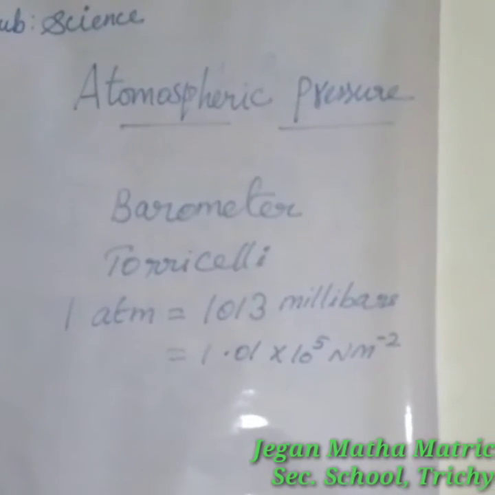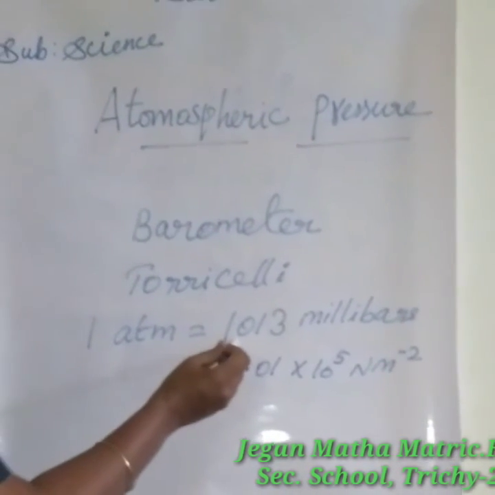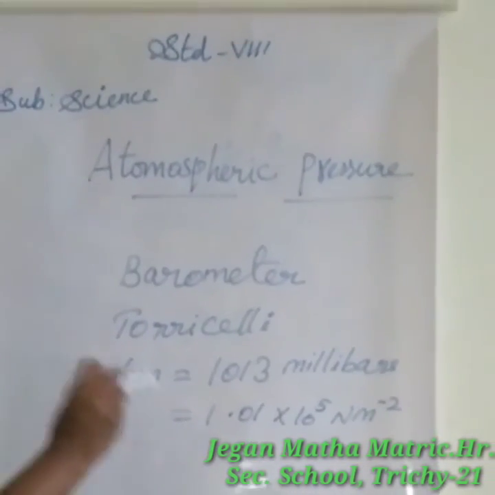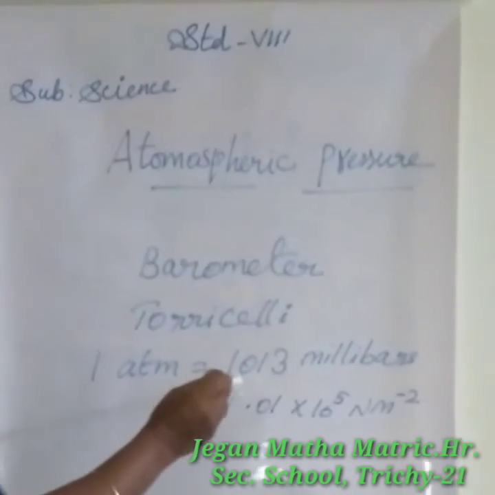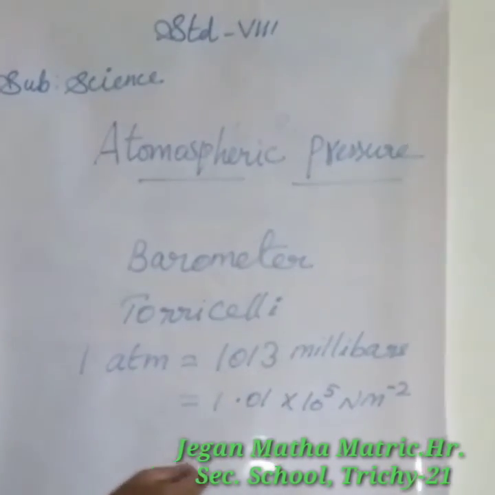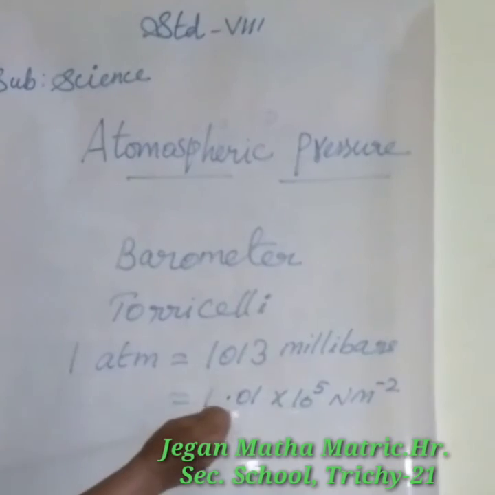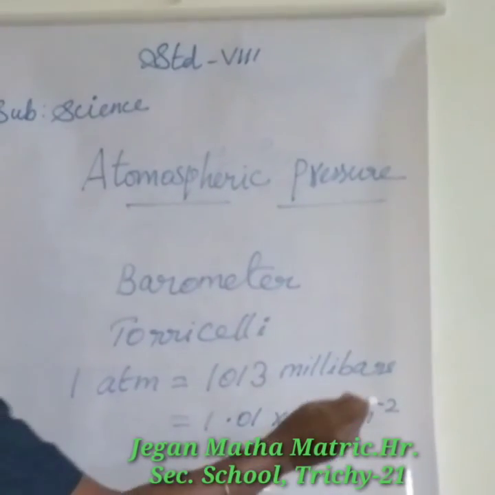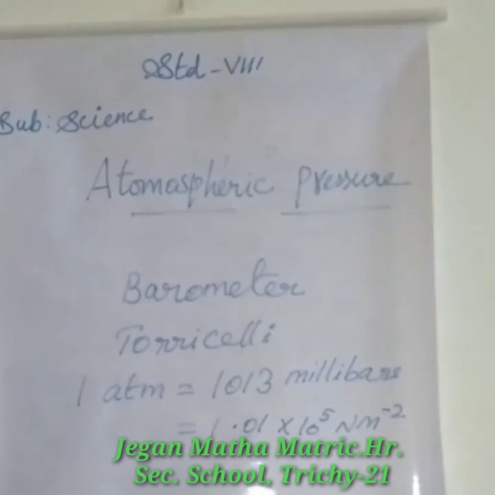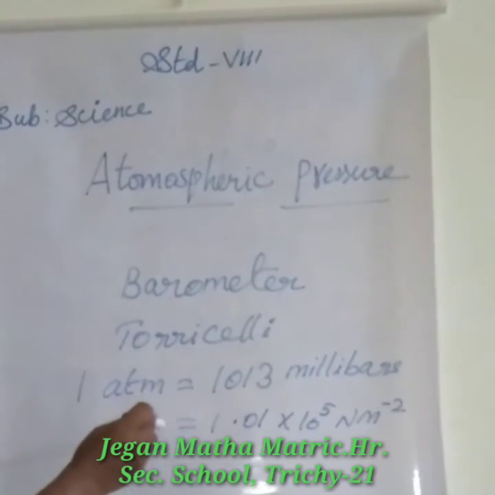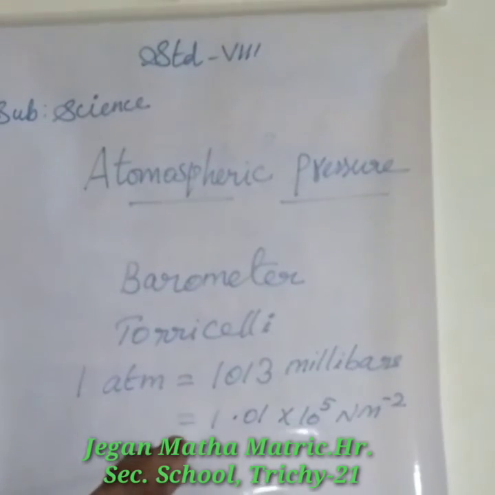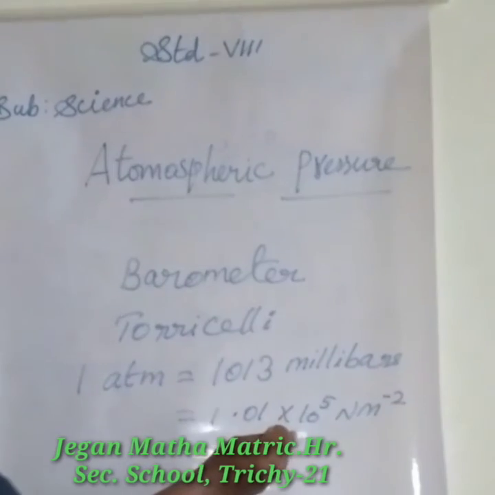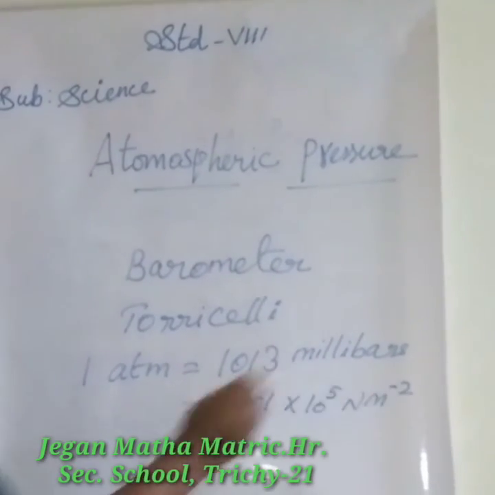One atmosphere is equal to 1013 millibars. It has a value of 1.01 times 10 power 5 Newton per meter squared. So, one atmospheric pressure is equal to 1.01 times 10 power 5 N m^-2.